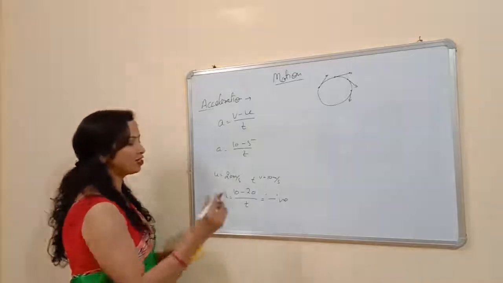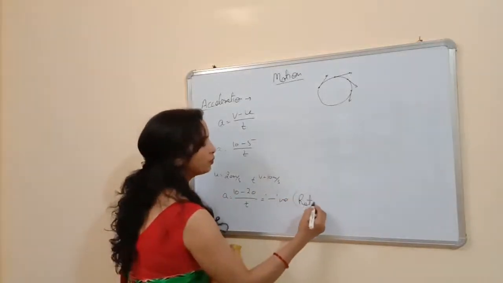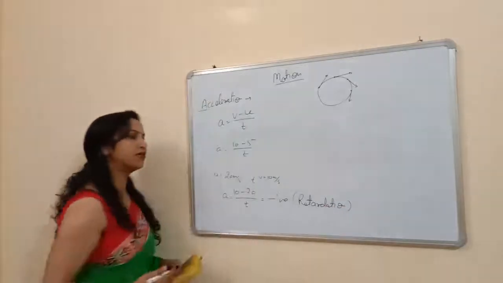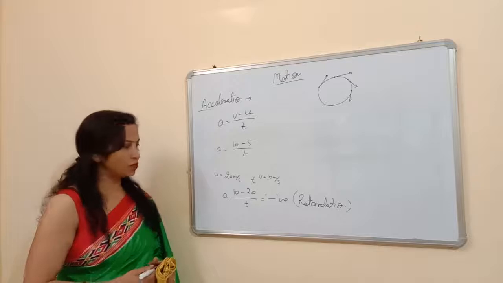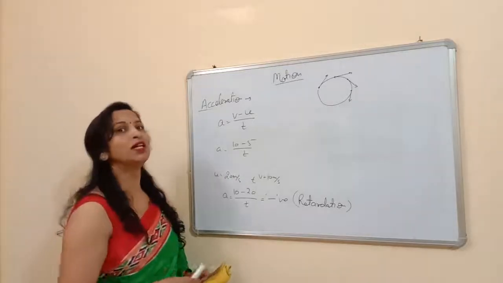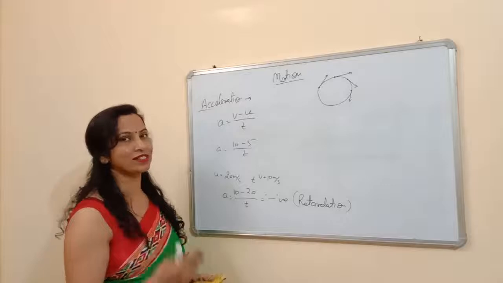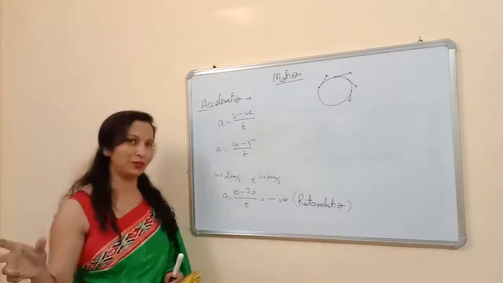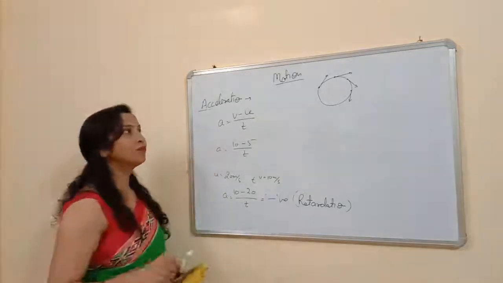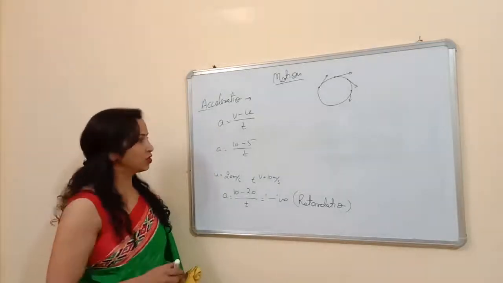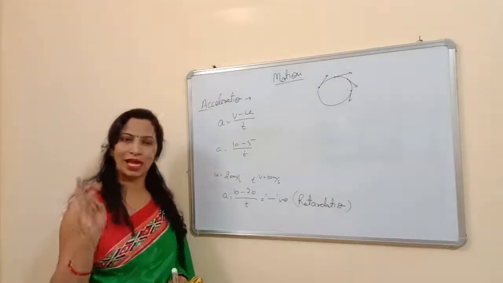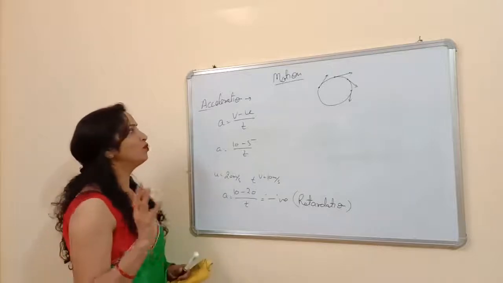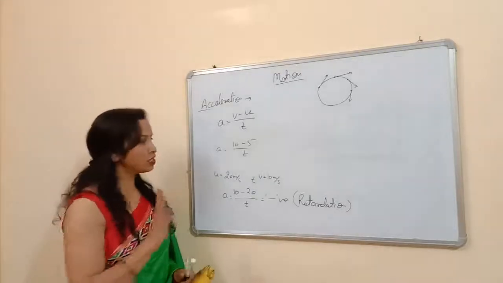Negative acceleration is called retardation. We use this term retardation for negative acceleration. So if a body has a negative acceleration, it has a retarded motion. Retardation means negative acceleration. If you are writing retardation, you don't need to write the minus sign with the value. But if you are writing acceleration, then you have to write the negative sign with it. So we have studied acceleration, uniform and non-uniform acceleration, the formula of acceleration, and what retardation is. So this is about acceleration.